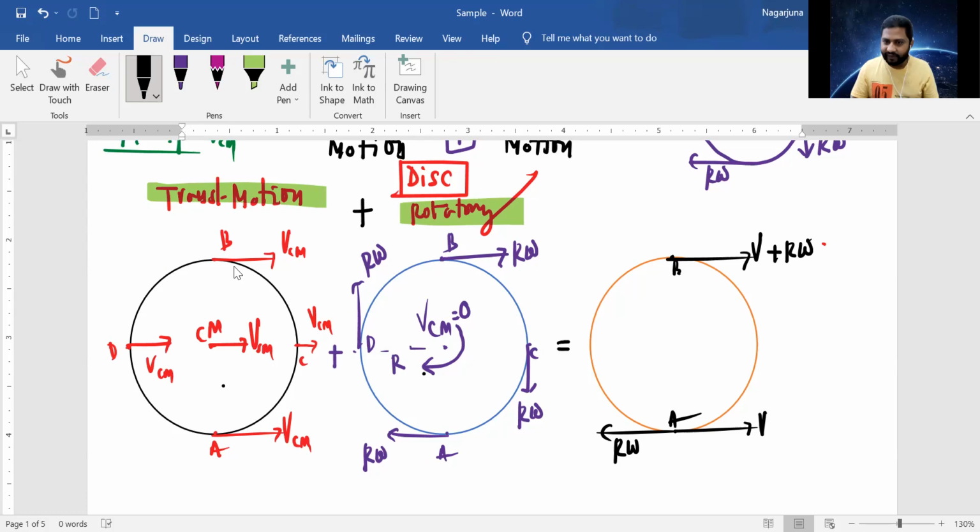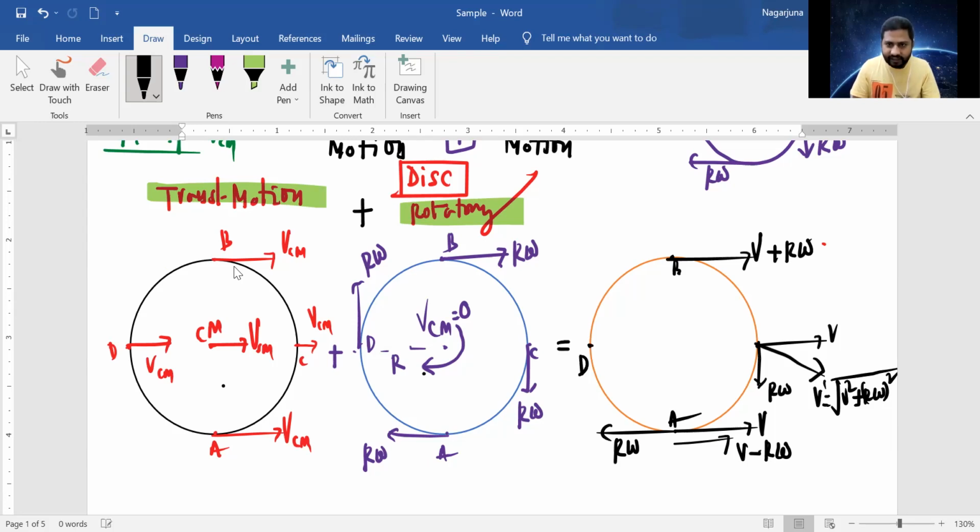So I can write it finally. This is V minus r omega. I'm imagining that V is more than r omega. So V minus r omega I can write. Okay. At point C, you carefully observe. This is V and this is r omega. So you will have the resultant. So resultant velocity is how much? Square root of V square plus r omega whole square. Understand? And at point D also you get the similar one.